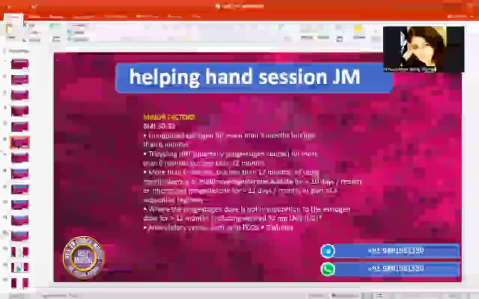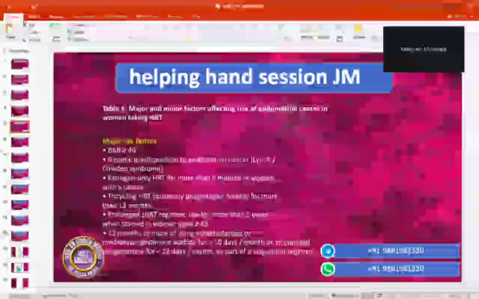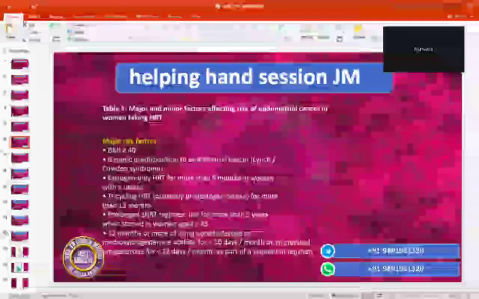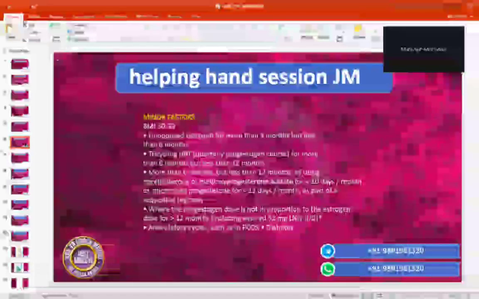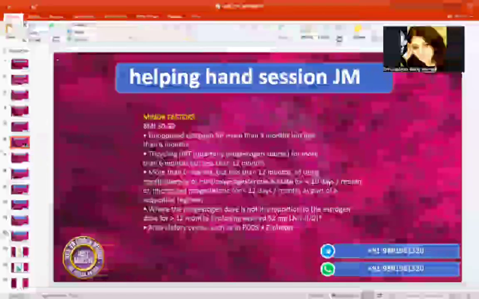There it was more than 12 months, here more than 6 months, but less than 12 months. Or here again, same. Here it was for more than 12 months. Here it is more than 6 months, but less than 12 months. Obviously when it is 12 months or more than that, it is there. Okay, so you remember only one thing, and the second thing will automatically come to your mind.